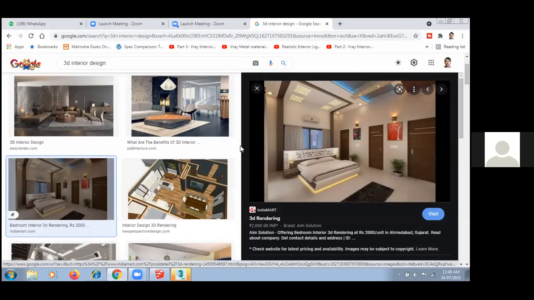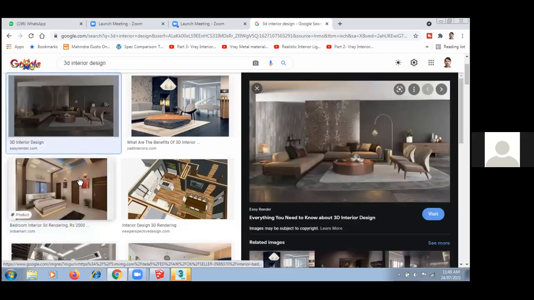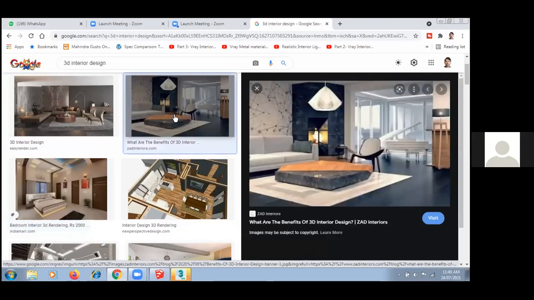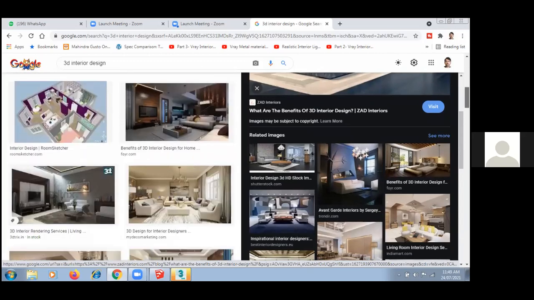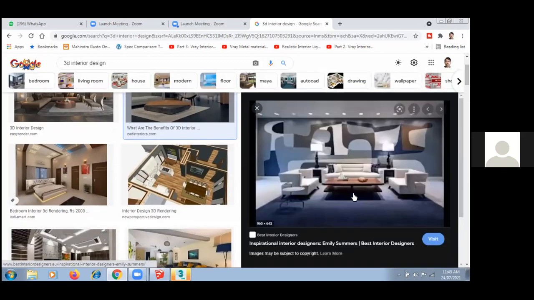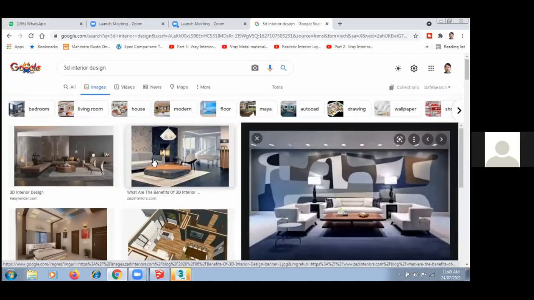Basically people give us a plan, and out of that plan we can easily create this kind of 3D views. And guys, do you know how much they are going to pay you for making this kind of 3D? They are giving between 3,000 to 8,000 per view.